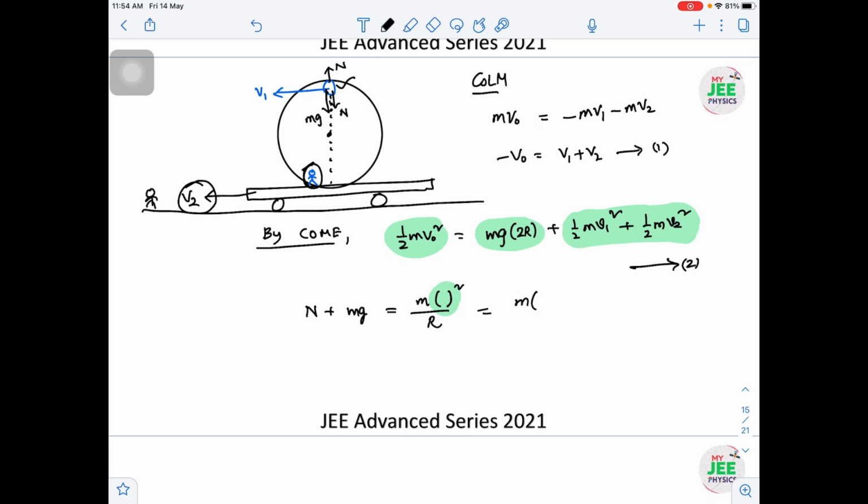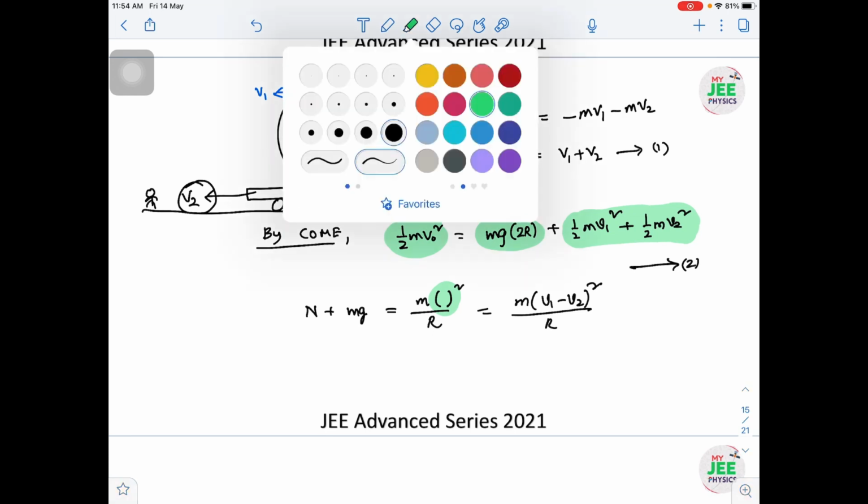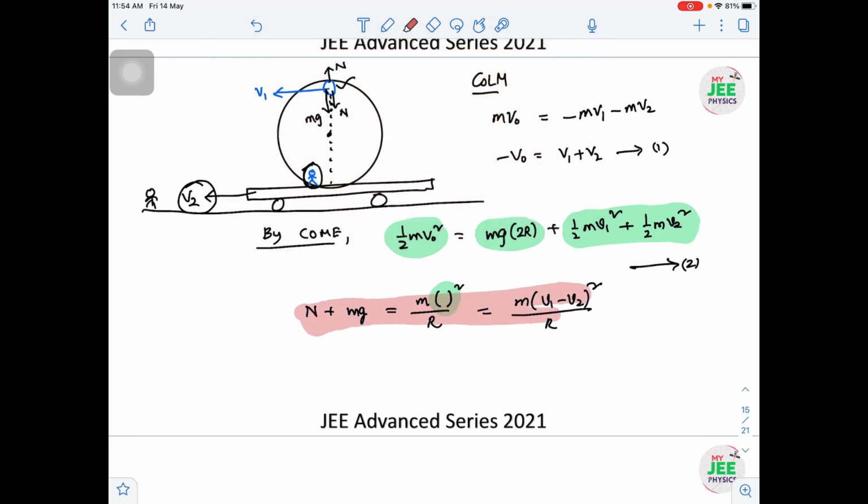So the observer will see that the velocity of the particle is v1 minus v2. This is the relative velocity, squared, divided by r. So hope you understood this particular idea, which is very important. Try to understand this logic once. Go through it, and even if you want, go back once and listen to the explanation again.